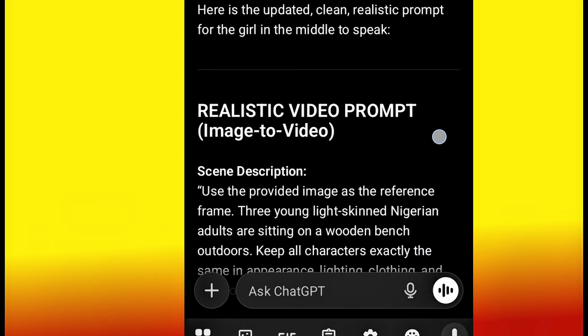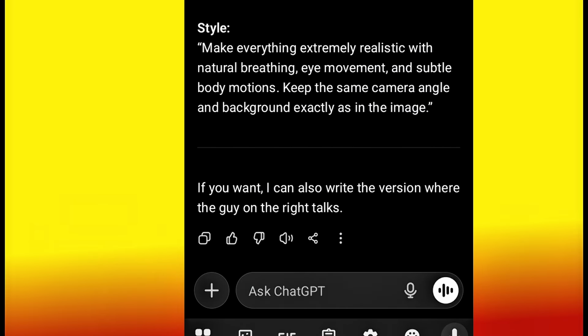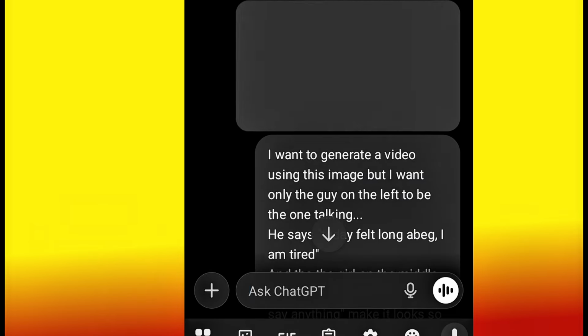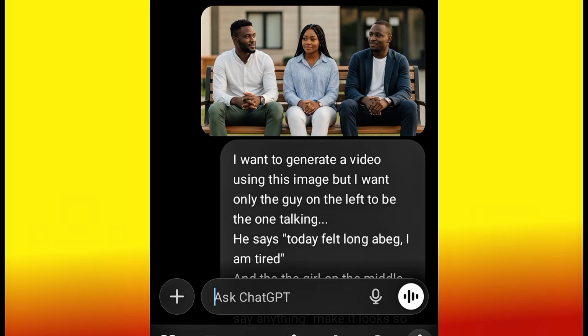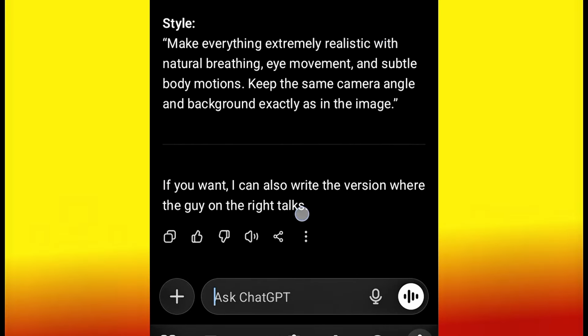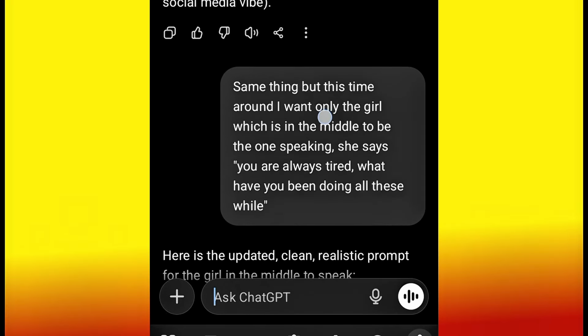Okay, so see what I'm going to do. This time around, I want the guy on the right to be the one talking. The guy on the left has spoken, the guy in the middle has also spoken, remaining the guy on the right to talk. So now I'm going to write a prompt again. I'm going to tell ChatGPT to make the guy on the right speak.